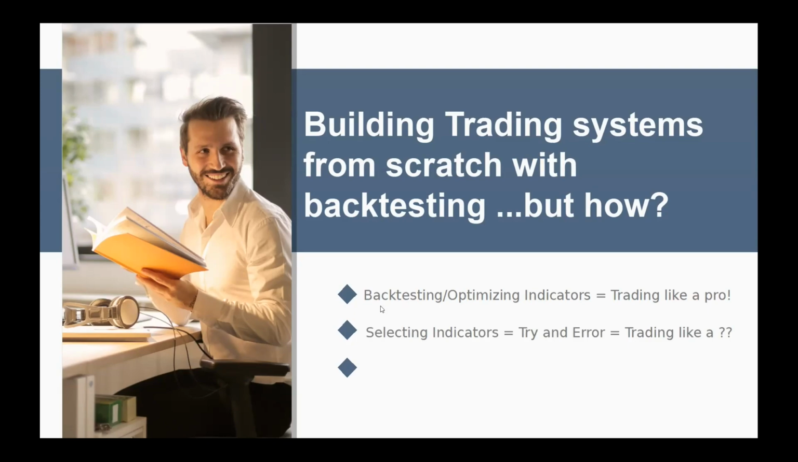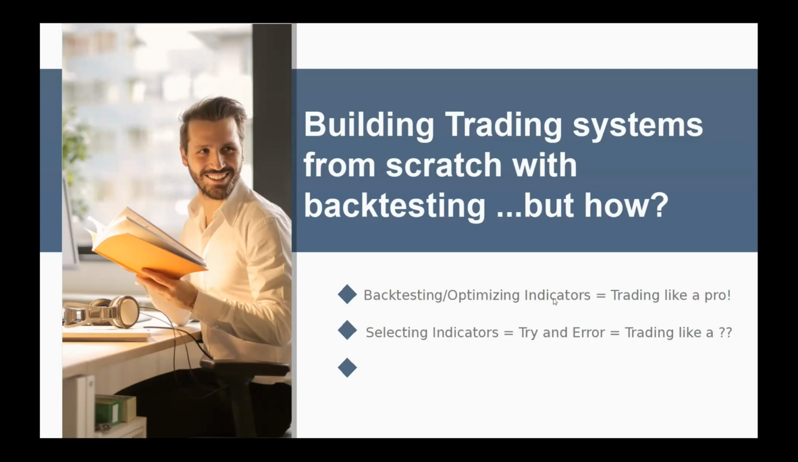But how to select the indicators you would like to backtest? Most of the time, there is no structured process of selecting indicators. Many traders do this by trial and error. So, which indicator should I backtest next? Let's choose the Bollinger Band. Let's choose the simple moving average. Let's choose rate of change, whatever. And maybe this works, or maybe this doesn't work.